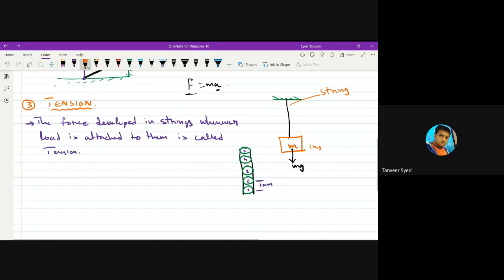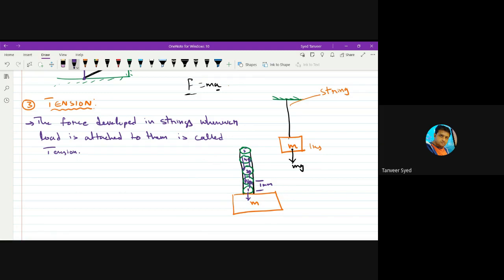Now, if I attach a load here, this load is trying to pull molecule 1 downward, and molecule 2 does not allow that to happen. If molecule 1 tries to go away from molecule 2, molecule 2 will pull it towards it. And if 2 tries to go away from 3, 3 tries to pull it. And if 3 tries to go away from 2, 2 tries to pull it down. 4 tries to go away, 3 tries to pull it. And 3 tries to go away, 4 tries to pull it.